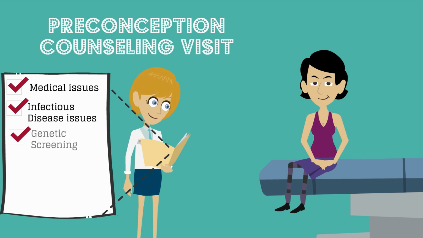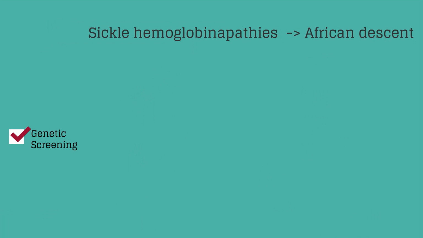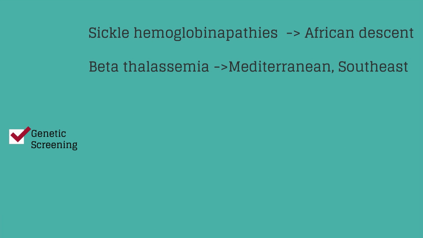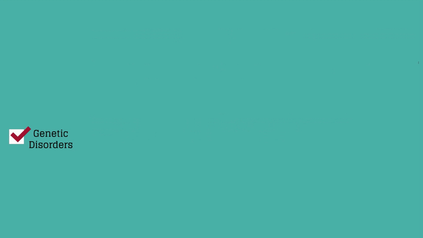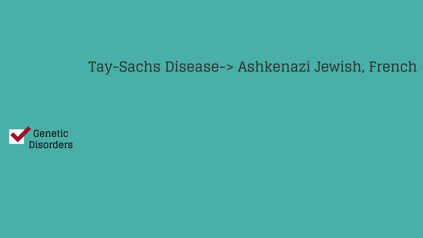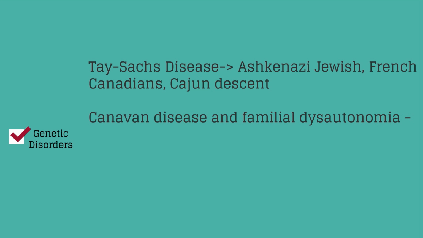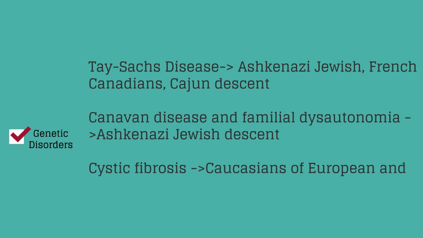During the preconception counseling visit, we should also discuss genetic screening. The genetic disorders are based on the ethnic and racial background of our patients. Sickle hemoglobinopathies are more common in African descent, beta thalassemias are more common in Mediterranean, Southeast Asian, and African descent, and alpha thalassemias are more common in Southeast Asian, Mediterranean, and African descent. Tay-Sachs disease is more common in Ashkenazi Jewish, French Canadians, and Cajun descent. Canavan disease and familial dysautonomia are more common in Ashkenazi Jewish descent, and cystic fibrosis is more common in Caucasians of European and Ashkenazi descent.